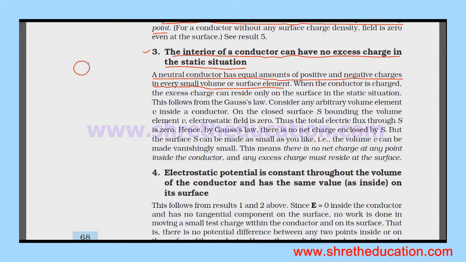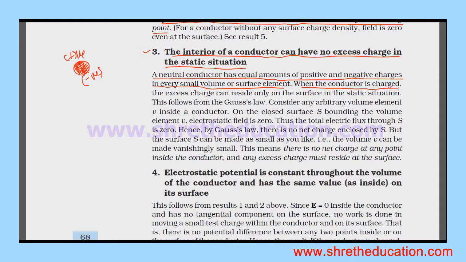In any small volume element or surface element there are equal amounts of positive and negative charges, so it is neutral.